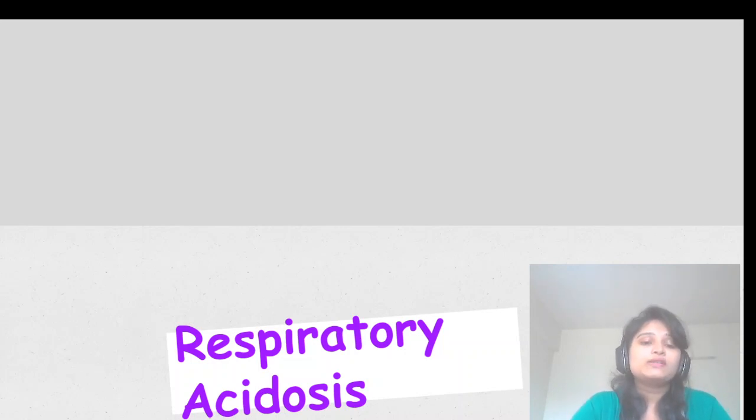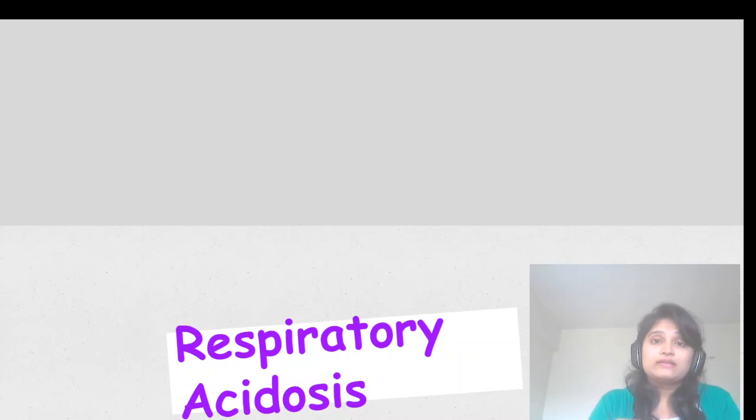Okay. So first is respiratory acidosis. Respiratory acidosis means pH will be low and PaCO2 will be high. Okay. So PaCO2 is high means the oxygen level will be low in the body, when you cannot breathe properly.